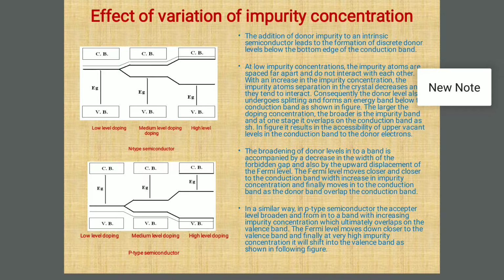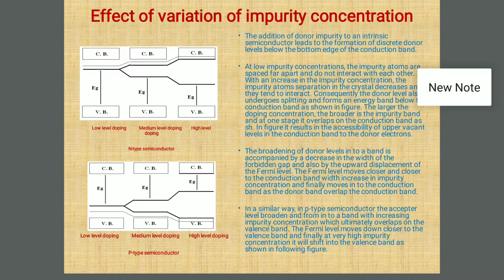In a similar way, for a p-type semiconductor, if we check figure number 2, at low level doping, medium level doping, and high level doping, initially the Fermi level is just above the valence band, then it goes close to the valence band, then it overlaps the valence band. Instead of an acceptor level, now there is an acceptor band, and with the increase in the width of the acceptor band, the energy band gap decreases in the case of a p-type semiconductor.